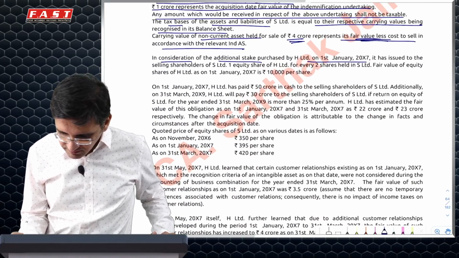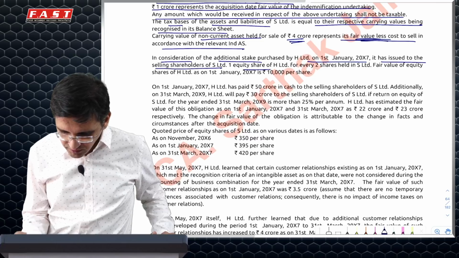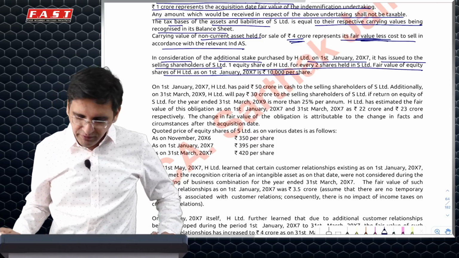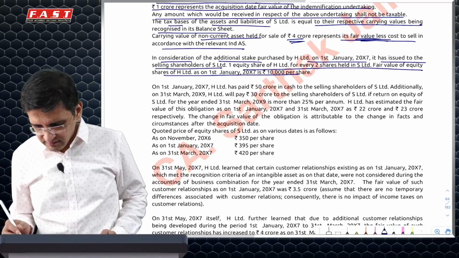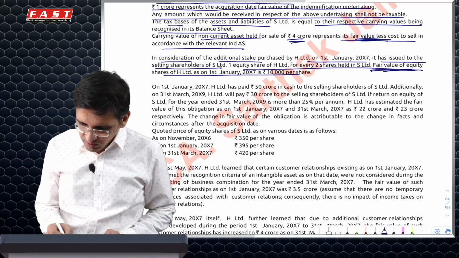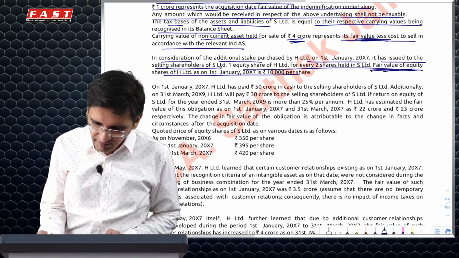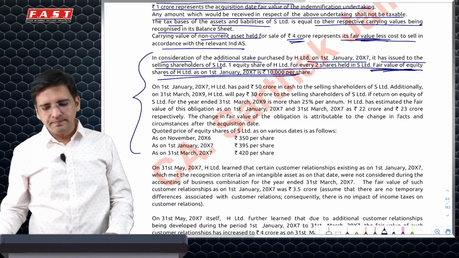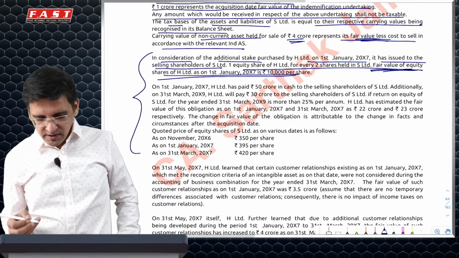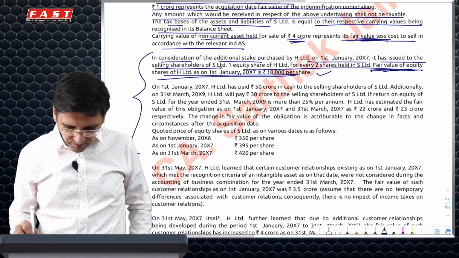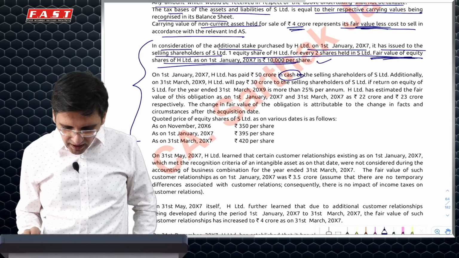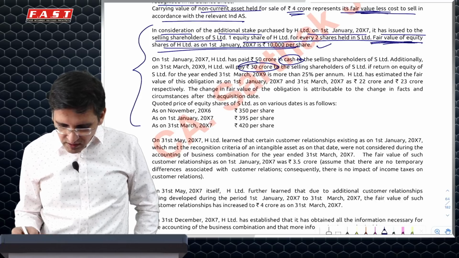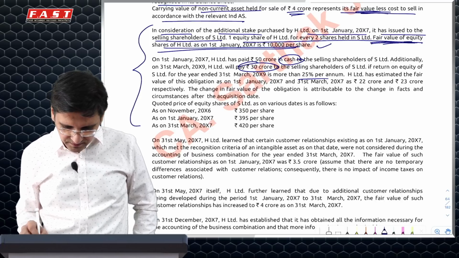Additional stake purchased on 1st January, it had issued to selling shareholder equity share, 2 shares for every share held, which will not lead to reverse acquisition because we don't have information about the parent company. So we are assuming that, and fair value is given. So all this is basically our calculation of PC. So in this PC involves issue of own shares. It involves giving cash. It also involves giving contingent consideration.